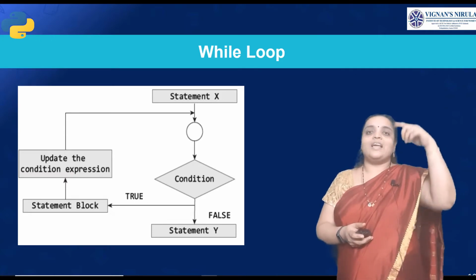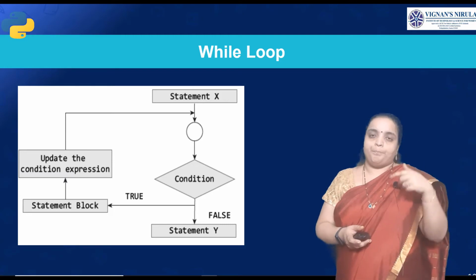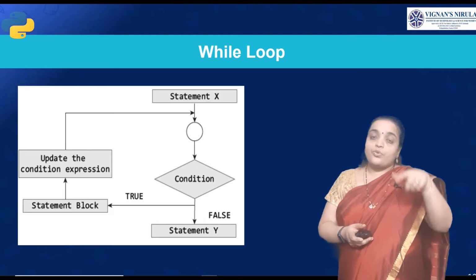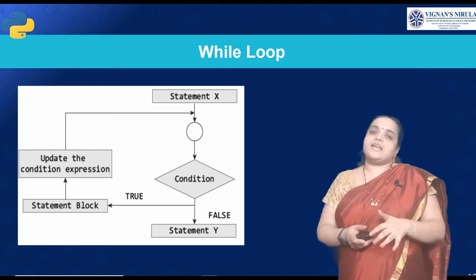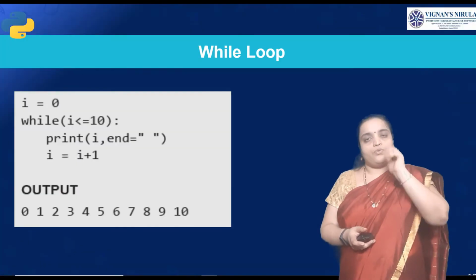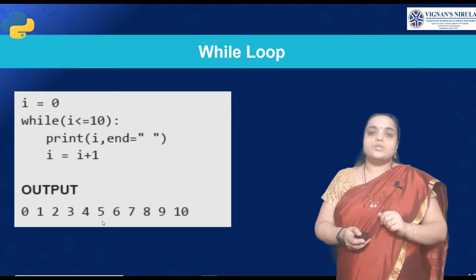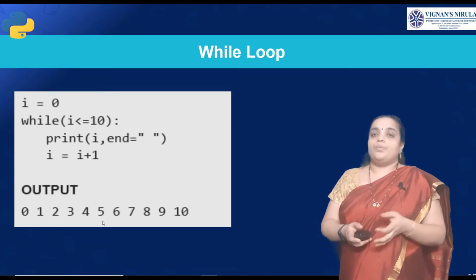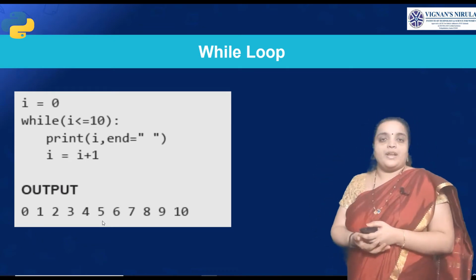It will iterate the loop till the condition is true. If the condition is false, then it will come back to the statement X. It will execute the block of statements till the condition is false. Is that clear, students? So it will iterate over the loop. This will be explained in the form of an example.